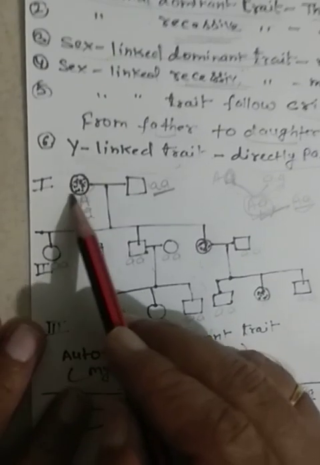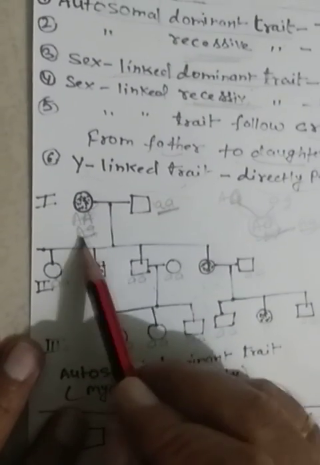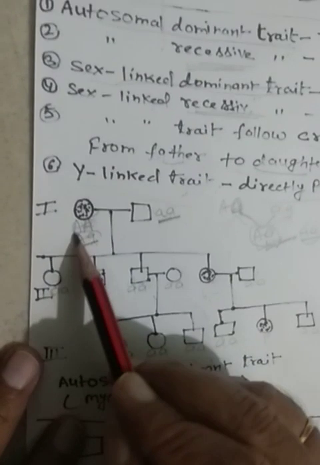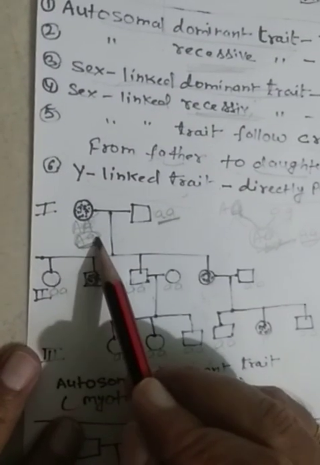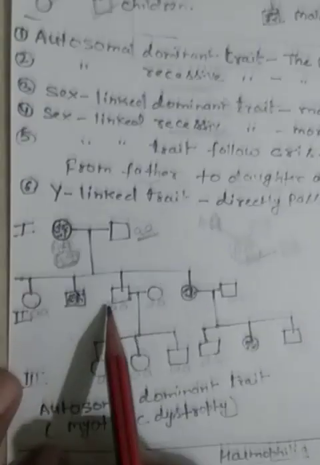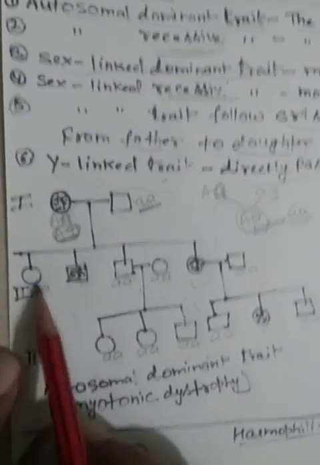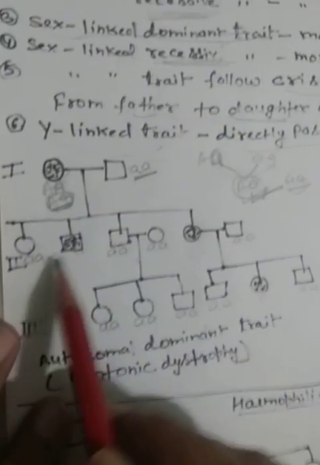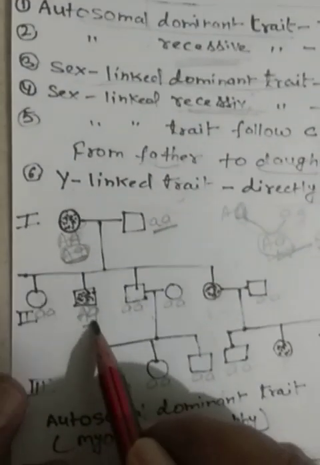So that individual is not homozygous dominant; that will be heterozygous dominant, capital A small a. In that condition only, these two types of genotype can appear.